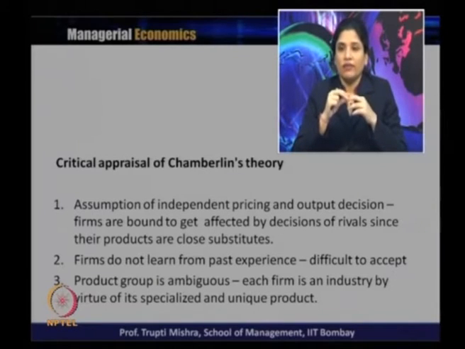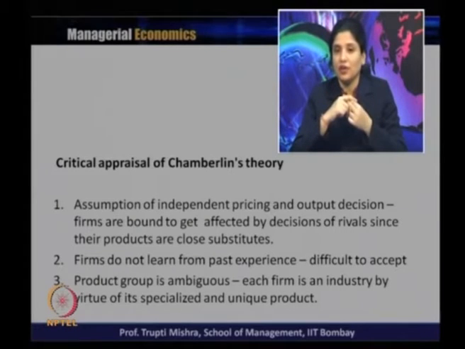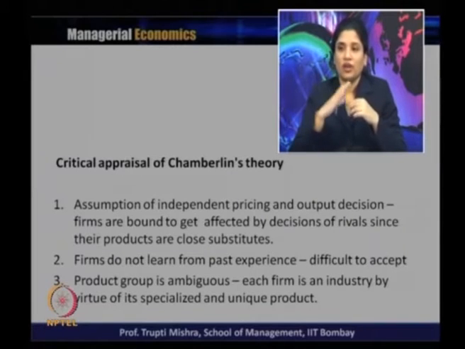Firms are bound to get affected by the decision of rivals since their products are close substitutes. Products are differentiated, but they are close substitutes to each other, and that is the reason why this typical assumption is difficult in practice: the firms are bound to get affected by the decisions of their rivals.